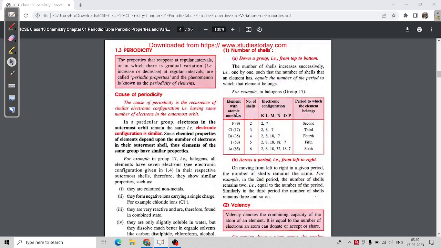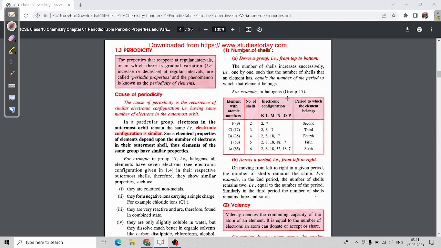Now, next is the number of shells. What is the trend in it? This trend is very important, and you have to understand it with logic. Just be with me in the video. I will tell you the whole logic of how you can understand it. We don't have to remember the trend; we have to understand it by logic.